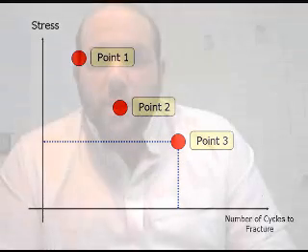Point number 4, we reach a point in the curve where the stress is so small that it doesn't break even one single energy-weaved rope between the atoms, and thus every time you remove the load, the material goes back to its original state, and it would not fracture due to fatigue. So there is a certain stress at which, if the material is subjected to it, not a single energy-weaved rope will be torn apart, and thus the material will not fracture due to fatigue.